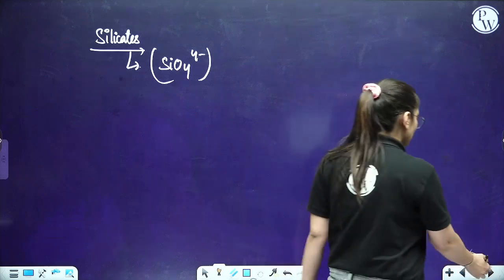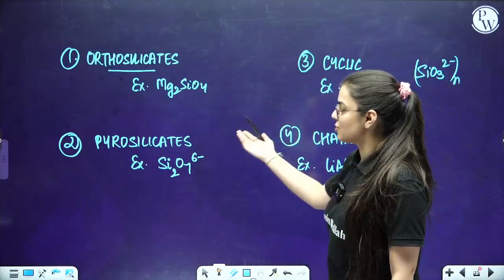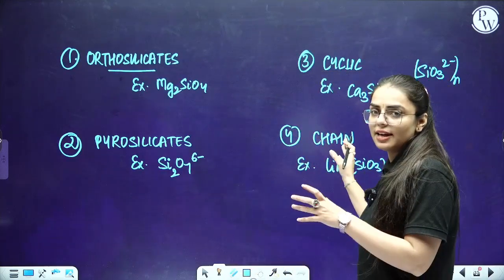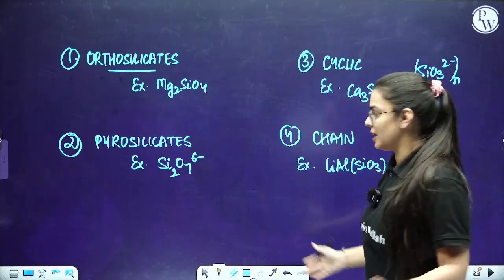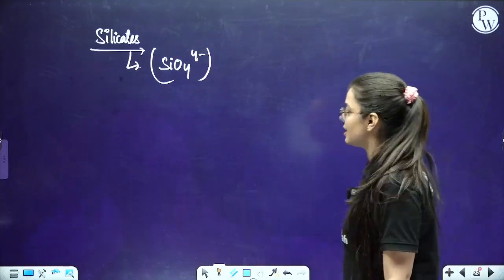The first one that you're going to study is orthosilicates, then pyrosilicates, then the cyclic ones, and then your chain silicates. These are basically the silicates that I'm talking about.